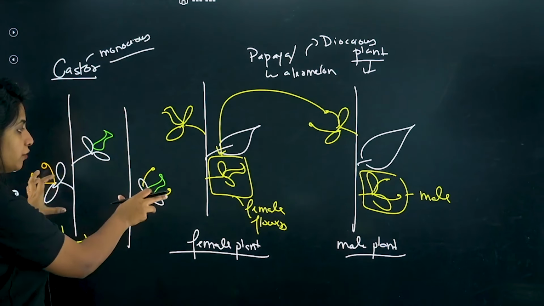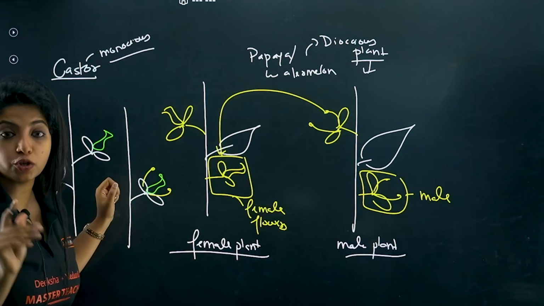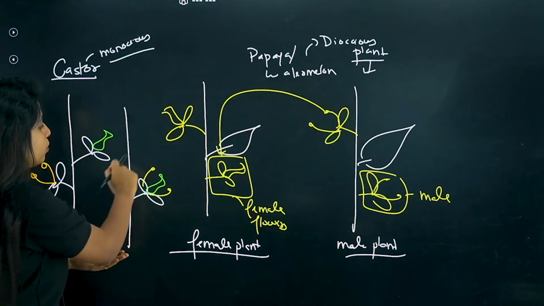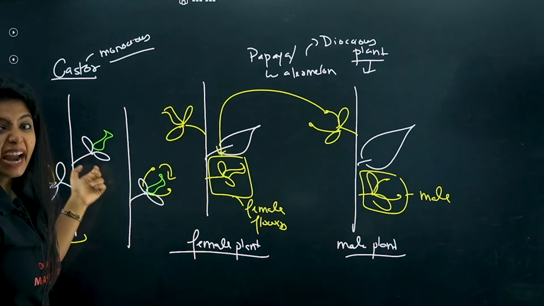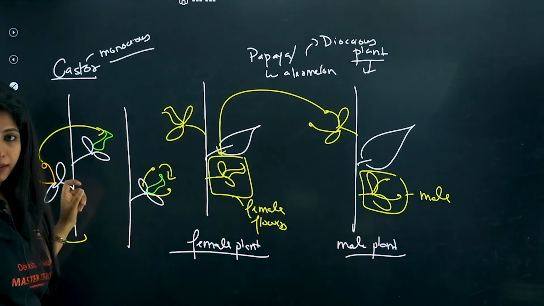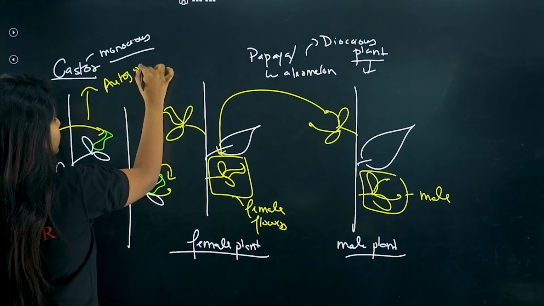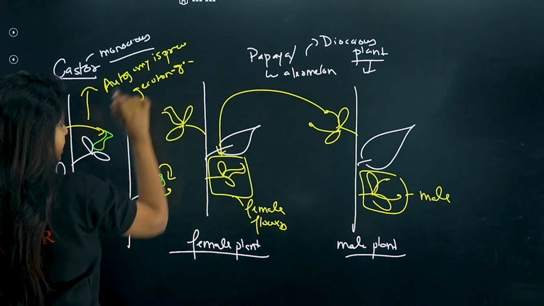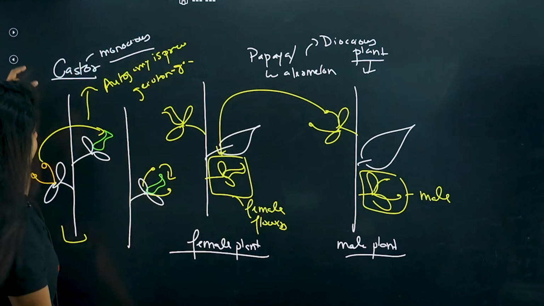So in monoecious plants you have different types. I'm talking about this one. Here, to some extent, my dear children, I can prevent self-pollination. How? Autogamy is not going to happen. Autogamy means from the same flower to the same flower. This would be prevented over here. Geitonogamy can still happen. Geitonogamy means between the flowers of the same plant. From here to here it can happen. So geitonogamy is happening, but autogamy is prevented here. Cross-pollination can happen. Xenogamy can also happen over here. But autogamy is prevented in this condition.